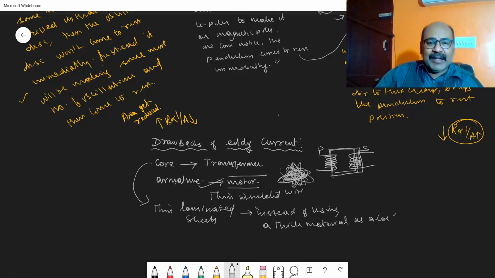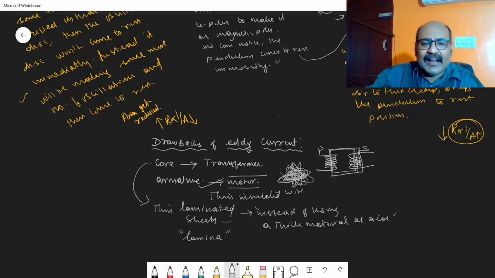These thin laminated sheets are otherwise called lamina. So by using lamina in transformers, one can considerably reduce the formation of eddy currents, so that the heat energy developed in the transformer is also considerably reduced.